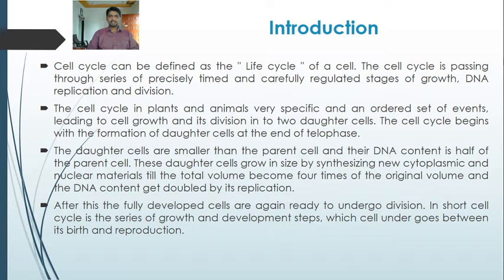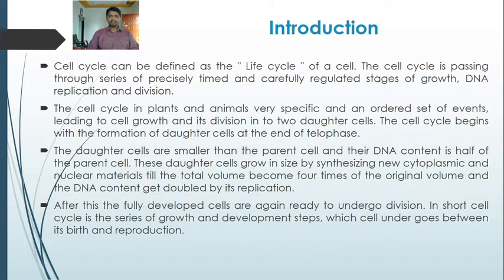The daughter cells are smaller than the parent cell and their DNA content is half of the parent cell. These daughter cells grow in size by synthesizing new cytoplasmic and nuclear materials till the total volume becomes 4 times of the original volume, and the DNA content gets doubled by its replication.